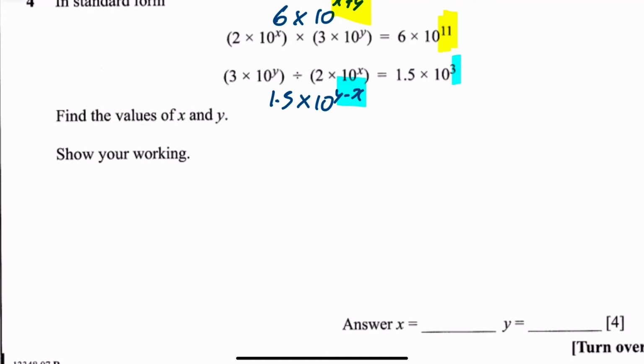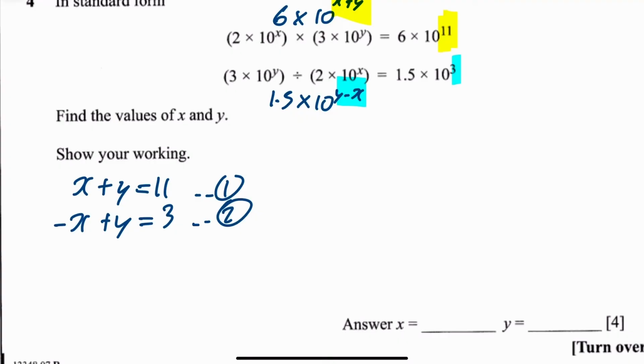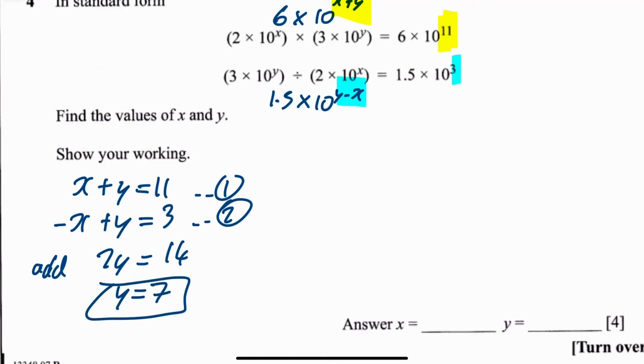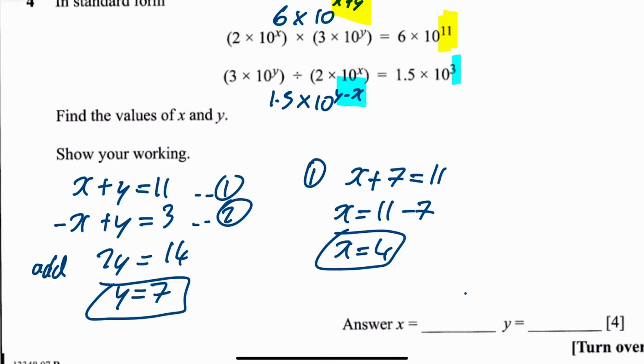So let's just write that down. x plus y equals 11, and then I'll write minus x plus y is equal to 3. Equation 1, equation 2, simultaneous equations. I would just add those. I'll get 2y is equal to 14, which means y is equal to 7. And then put that into equation 1. You'll have x plus 7 is equal to 11. x is equal to 11 minus 7. x is equal to 4. So you get 4 and 7.